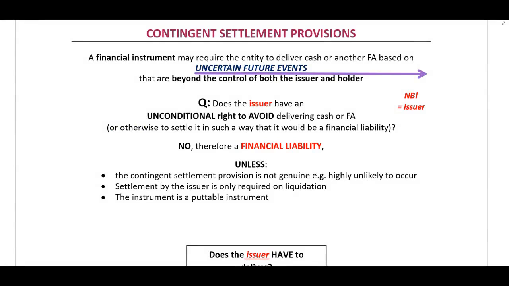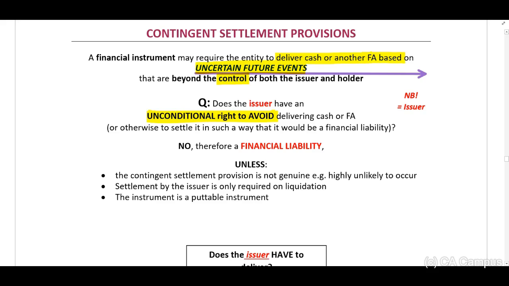This is a financial instrument where there is an uncertain future event that can lead to delivery of cash or another financial asset. And this is beyond the control of both the issuer and holder. We need to look at the unconditional right to avoid delivery.